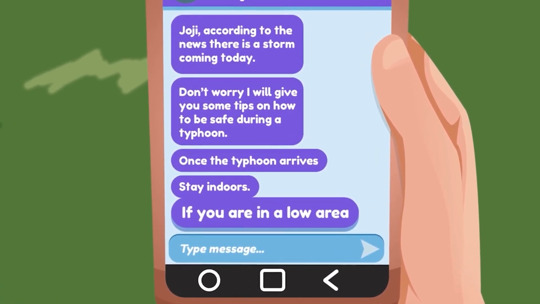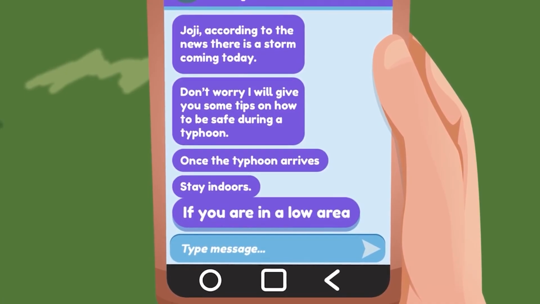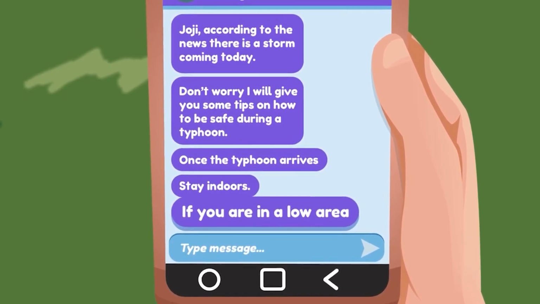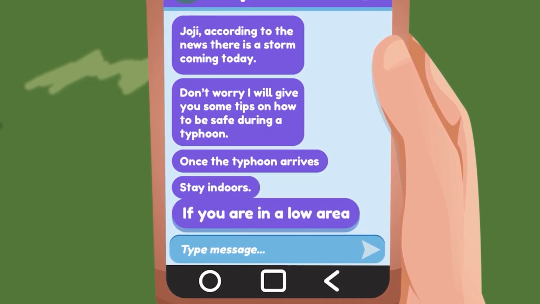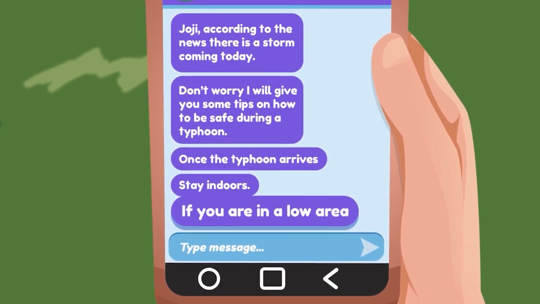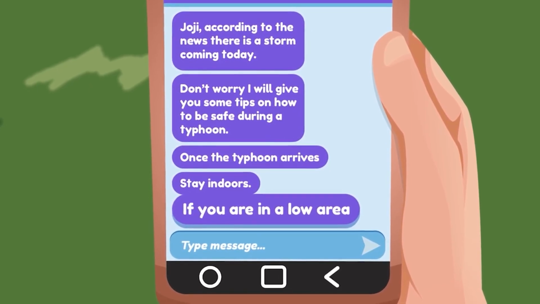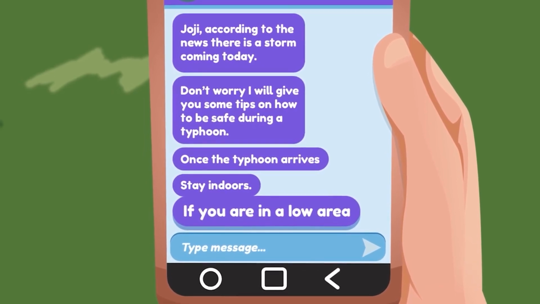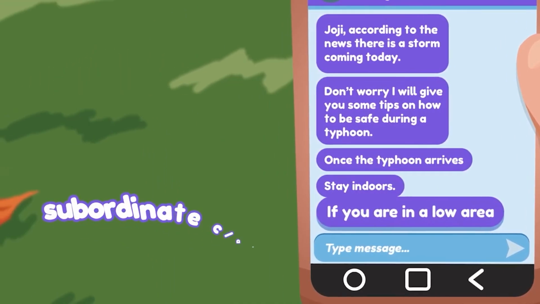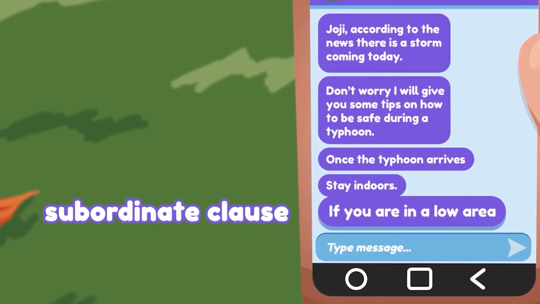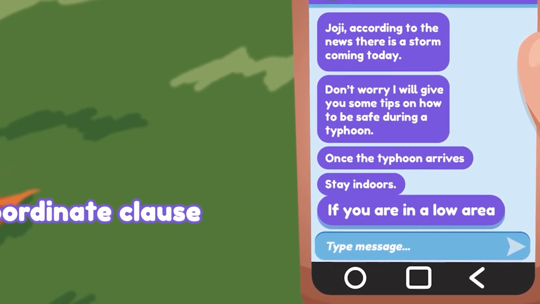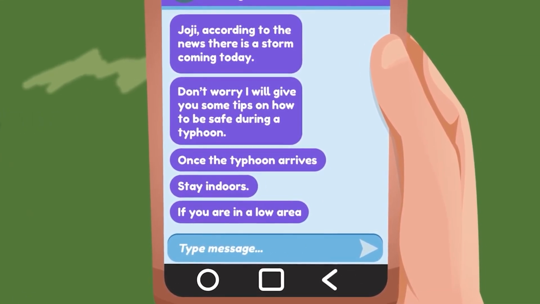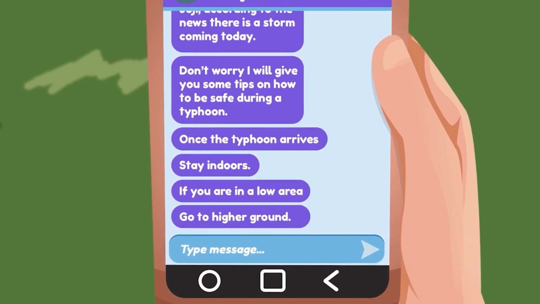The storm is coming, and it's very dangerous, and he keeps texting me with another subordinate clause. I am in a low area, so what do I need to do? If you are in a low area, it cannot stand on its own. Why does he have to send me a subordinate clause? Okay, calm down. This may be incomplete, but he might message an independent clause. Let's wait. Yes, I knew it!